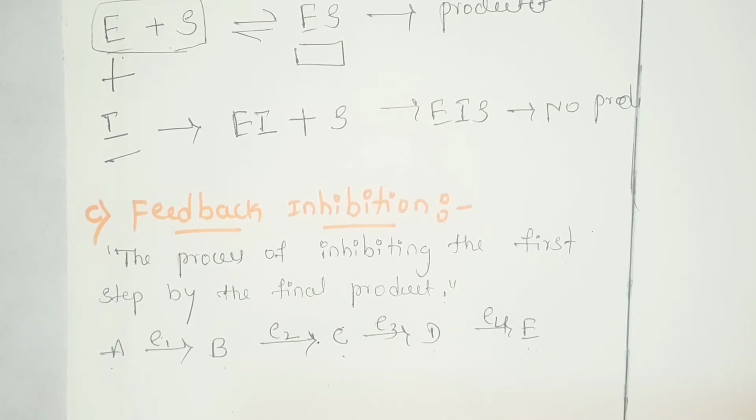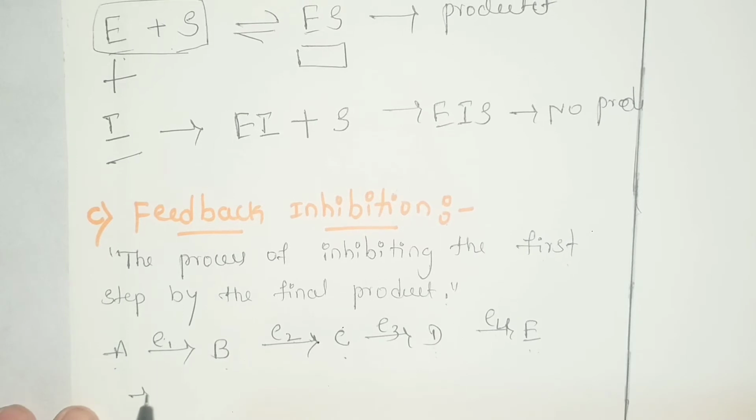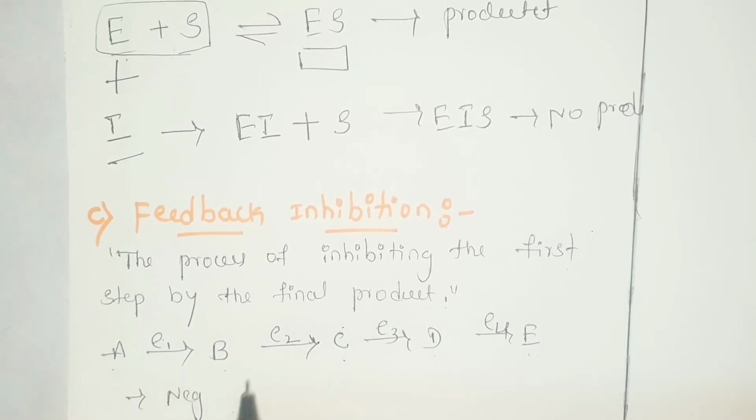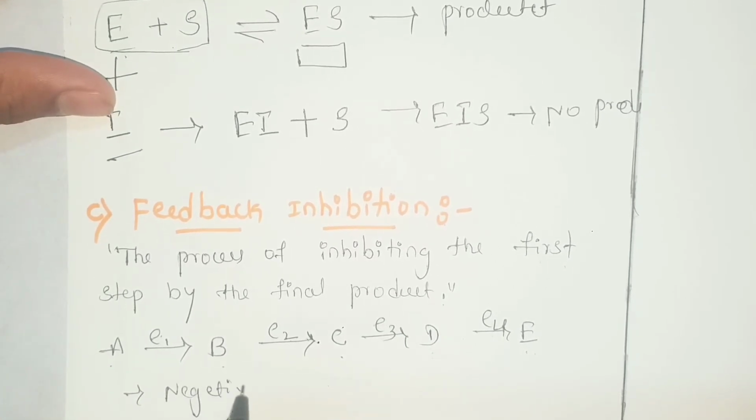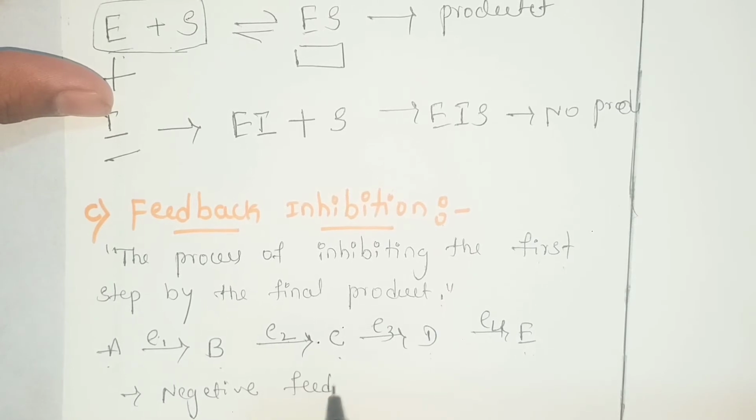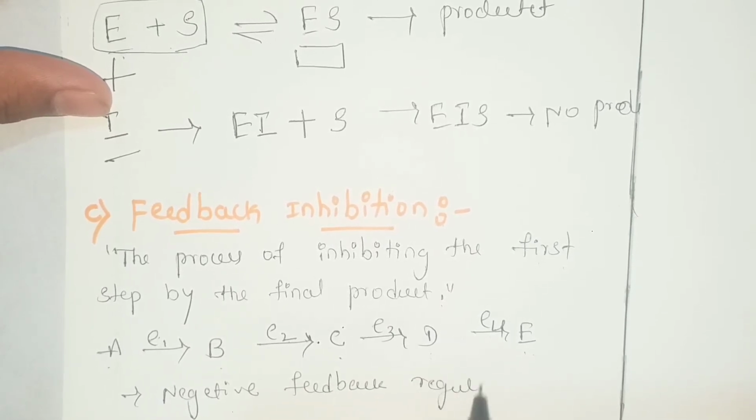This type of control is often called negative feedback regulation.